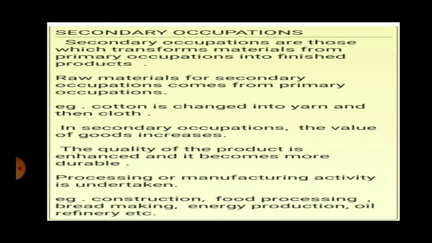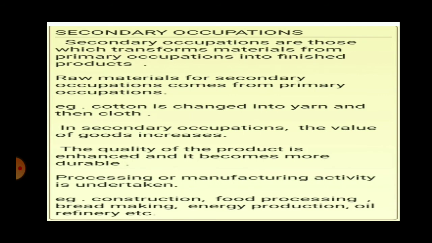Okay, so the activity involves processing. So in secondary occupation, the original product that we have obtained from primary occupation is transformed into a finished product. Here you are taking the raw material you are obtaining from the primary occupation, and in the secondary occupation, by processing it, you are converting it into a finished good.